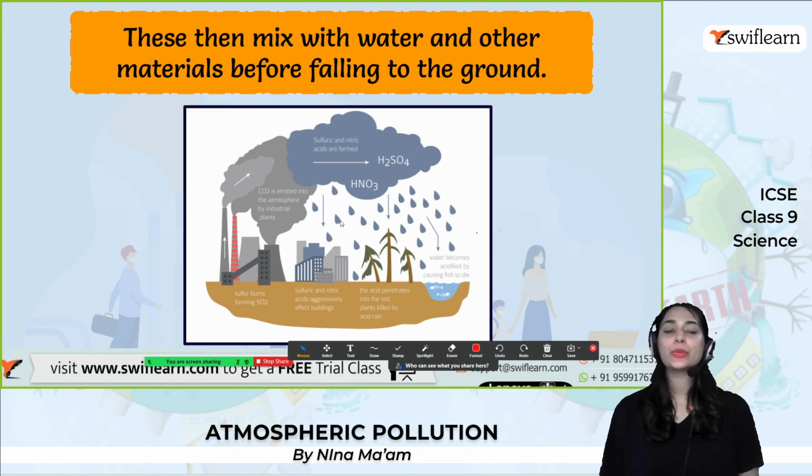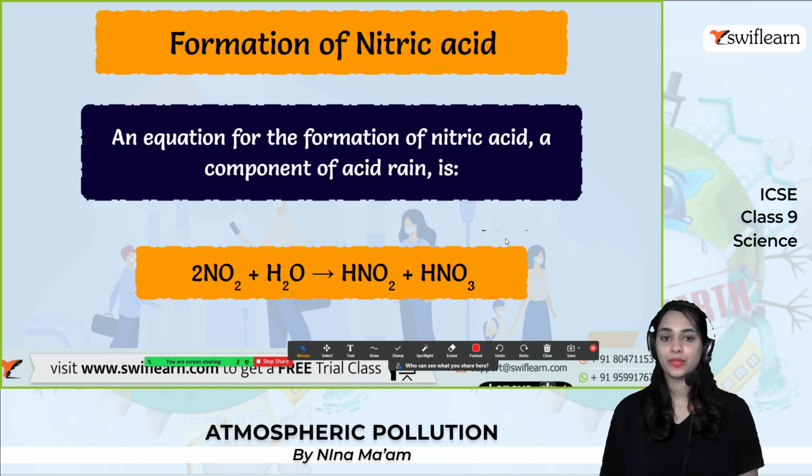These then will mix with water and other materials before falling to the ground. Look at this one. Water becomes acidified, causing fish to die. And acid penetrates into the soil, plants are killed by the acid rain. And sulfuric and nitric acid aggressively affect the buildings. So these are the effects due to the acid rain.